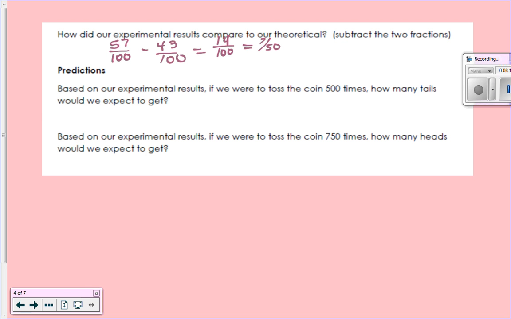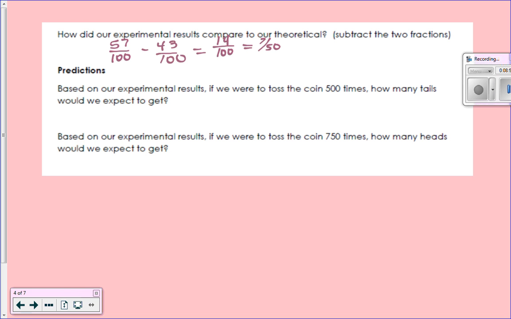How can we write in words how our experimental results compared to our theoretical? So what happened here? Theoretically, the probability of landing on tails was what? 1/2, right? So it was equally likely, right? But when we actually did it, what were our experimental results? Did we get 50 out of 100? No, we did not. What happened with our experimental? It was more, thank you. So we tossed more tails than what theoretically should have happened.